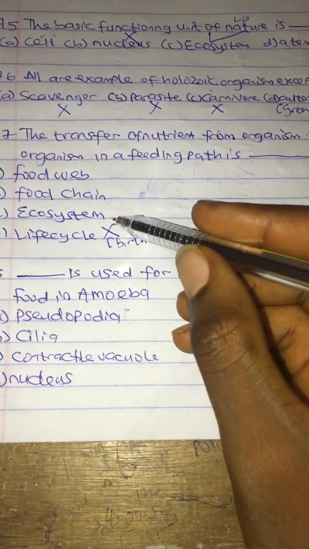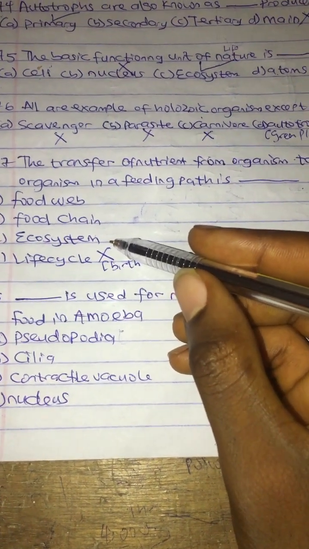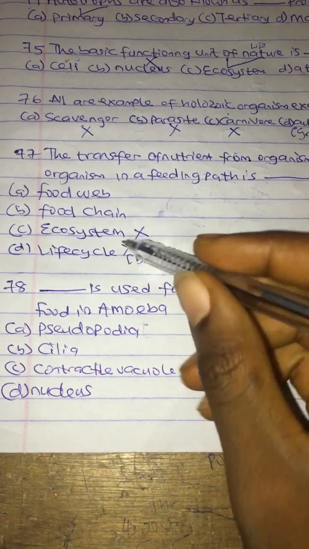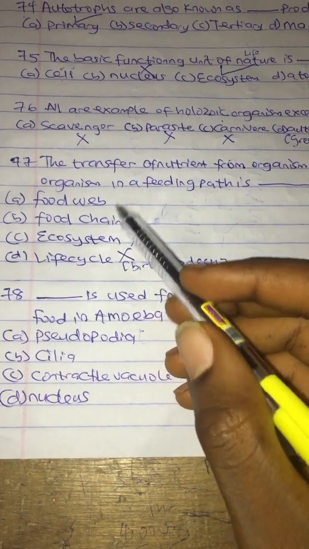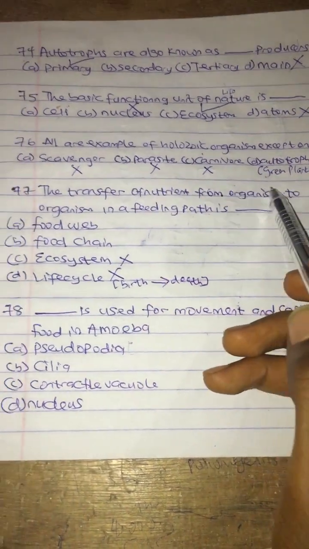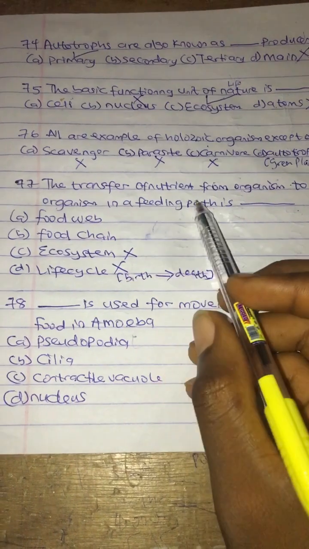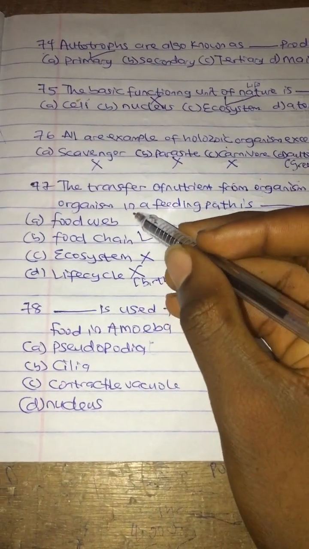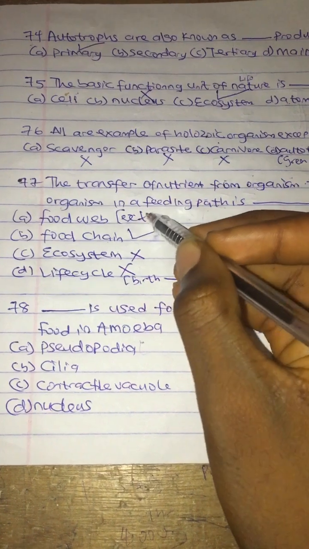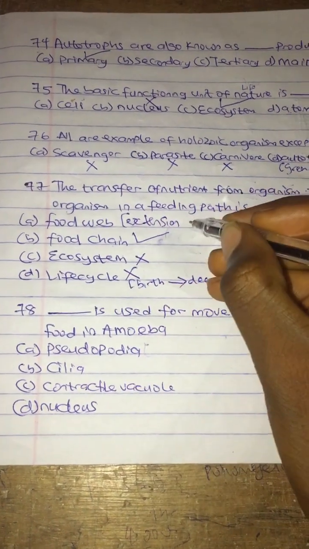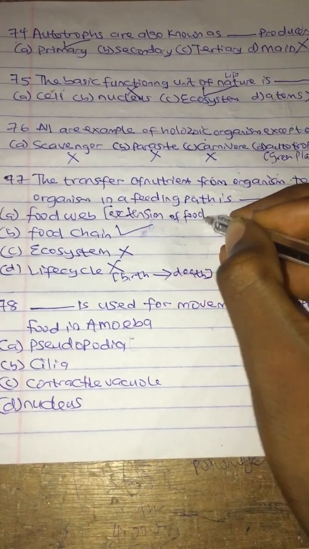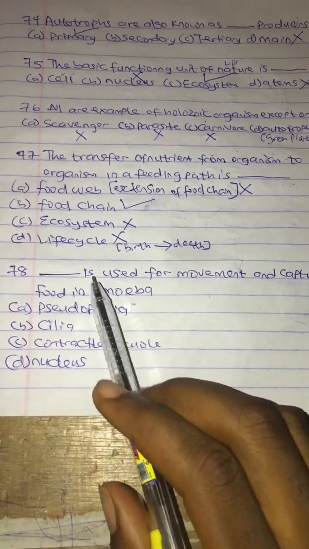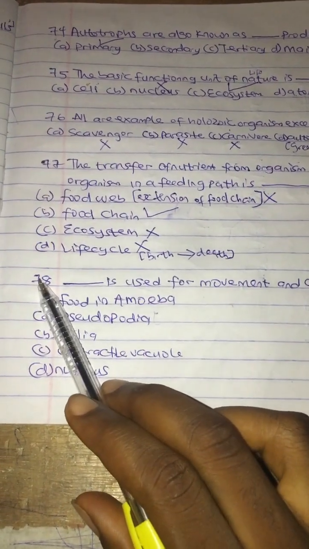Ecosystem is also the physical place where organisms interact, which is also wrong. Food chain is the correct answer. Food chain is the transfer of nutrients from organism to organism in the feeding path. So food chain is the correct answer. Why? Food web is an extension of food chain, and it is very complex. So let's move to question 78.